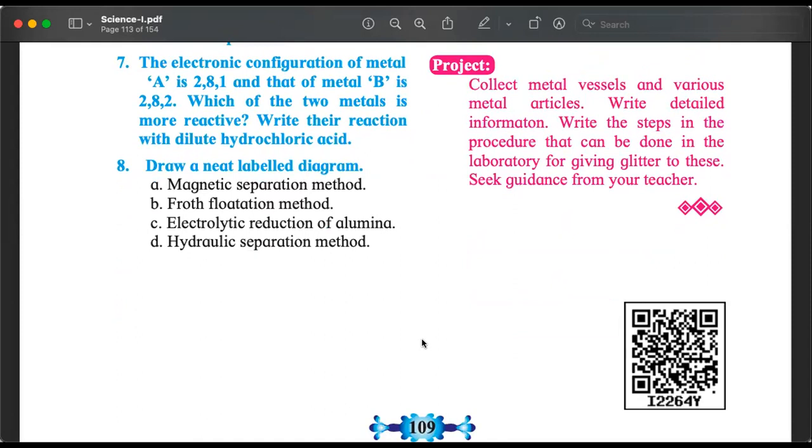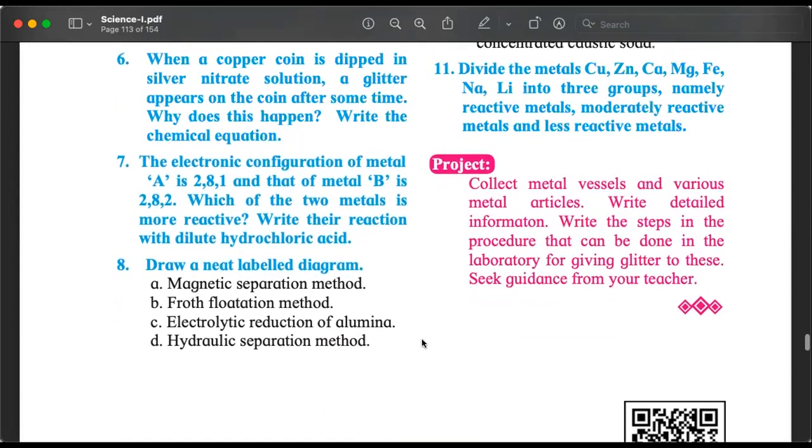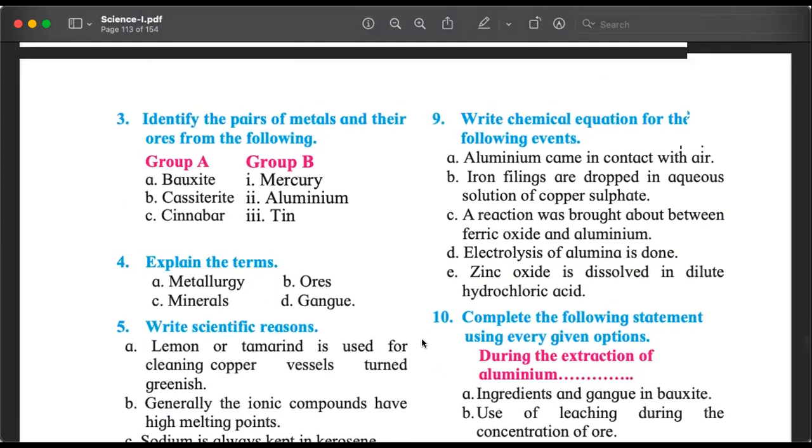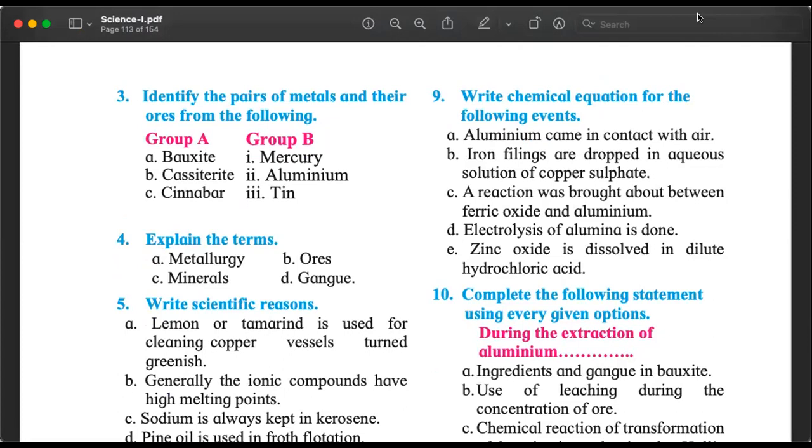On page number 104, there is only one diagram. That's question number 8. Complete now. Number 9, aluminium came in, chemical equations we have to write. So this is something that we have studied in class 9 and in class 10 also in chapter number 3. So we have to give reactions of aluminium coming into contact with air. We will study. Iron filings dropped in aqueous solution of copper sulfate. We completed it. Displacement reaction.